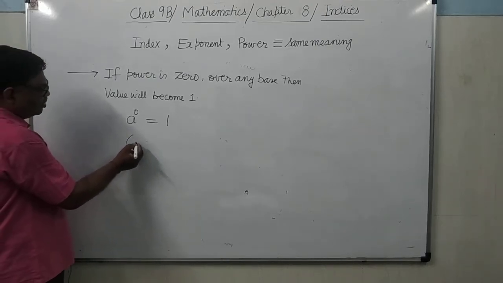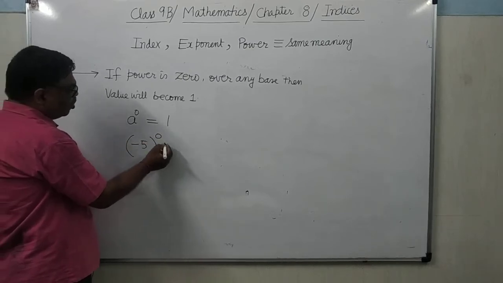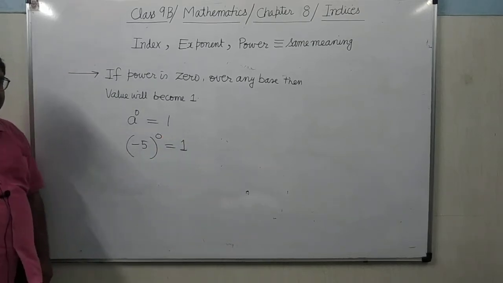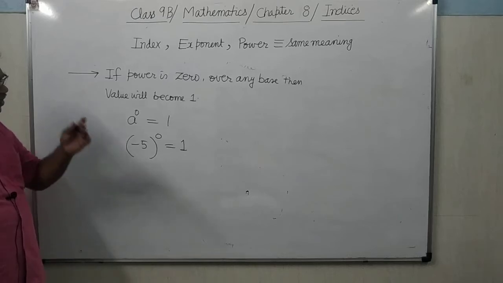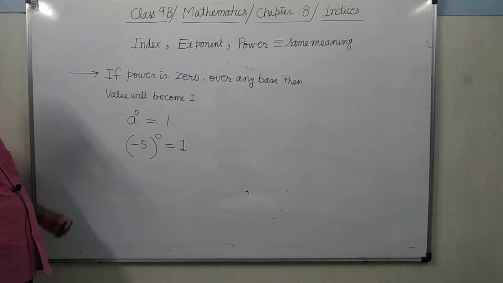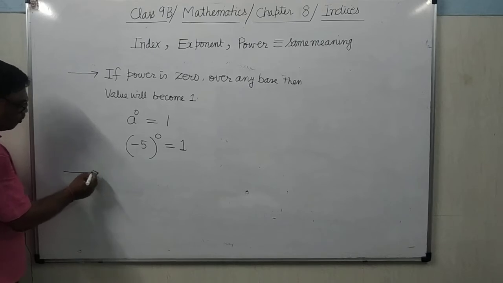Or you can see here, suppose minus 5 to the power 0. Straight forward you will write 1. It's clear? There is no need to do any simplification here. Minus 5 to the power 0 will be equal to 1. It's clear? Now see here, there is one more rule.